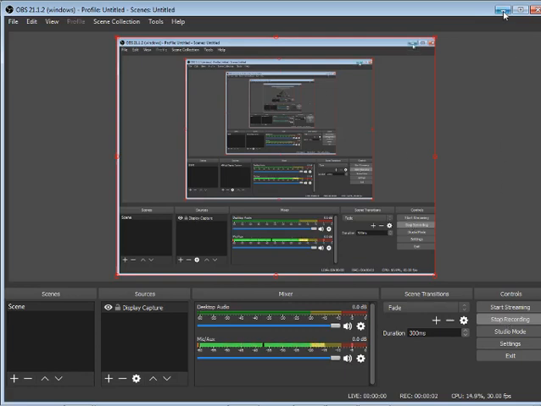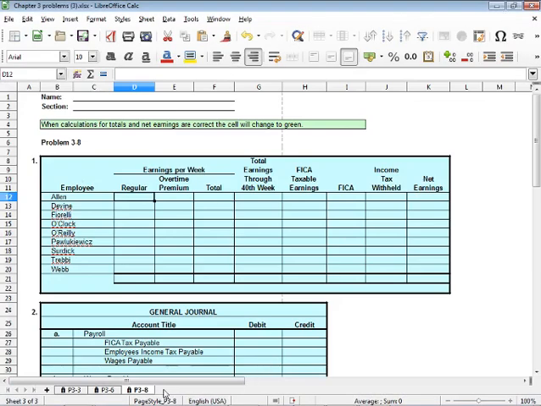All right, let's look at this problem that you were looking at. It's 3-8, and in the problem, we have some employees. We have the table wants to know their earnings per week, the regular overtime premium, and the total. They want to know the total earnings for the 40th week, the FICA taxable earnings, the FICA, the income tax withheld, and the net earnings. So what I'm going to do is I'm going to work two of these. I'm going to work Allen, who is a salary, and I'll work O'Clock, who is an hourly employee.